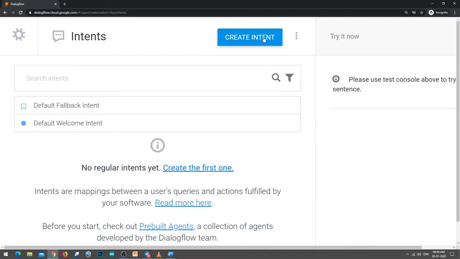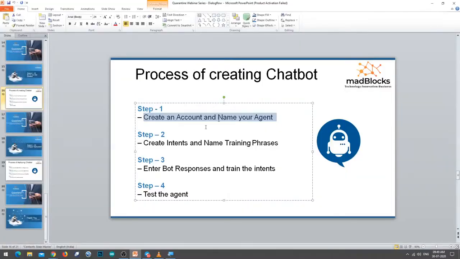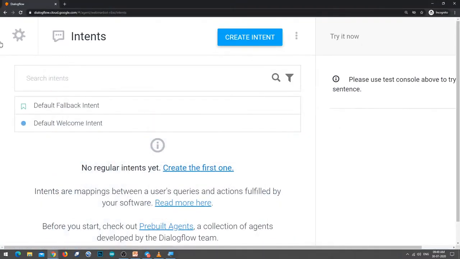So now the agent was created. So I am done with the first step. Step 1 was done. We have created an account in the Dialogflow API by using our Gmail ID, and then we have named our agent. I have given the name webinar-bot for the agent.